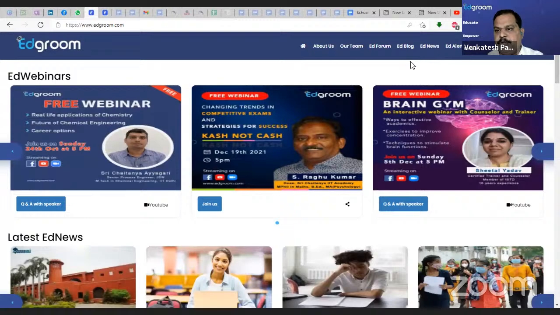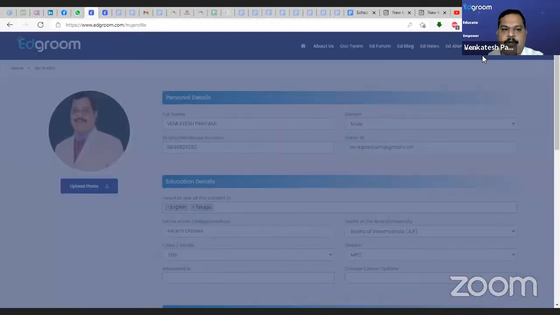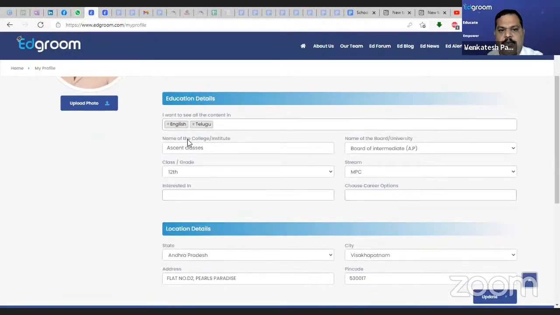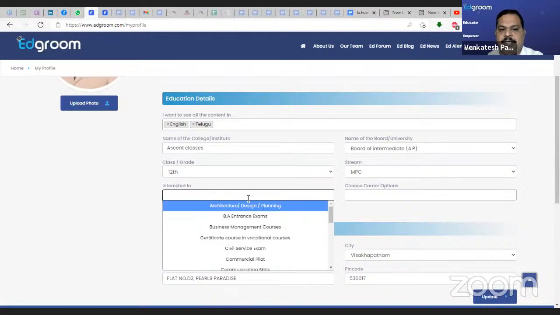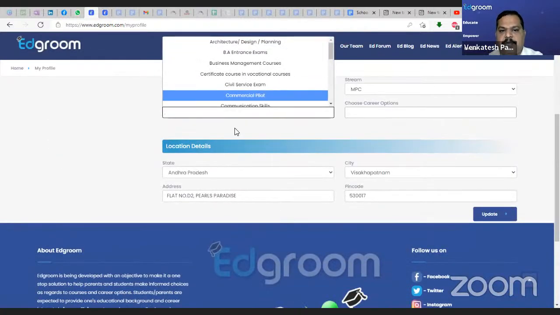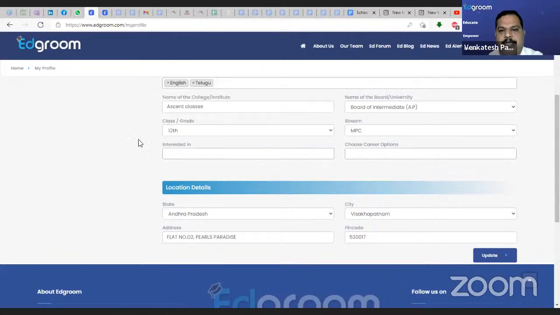Once you register here, you go to a profile. Everybody who registers for the website will be directed to the profile where you can upload your photo. It is not mandatory; if you are interested, you can upload, otherwise you can leave it. You need to fill up all the fields. You can choose the language in which you want to see the articles, and you can enter your college name, board of intermediate, which class and group you're studying, and select one interested career option. Suppose I want to go to engineering, whatever you want, you can select there.